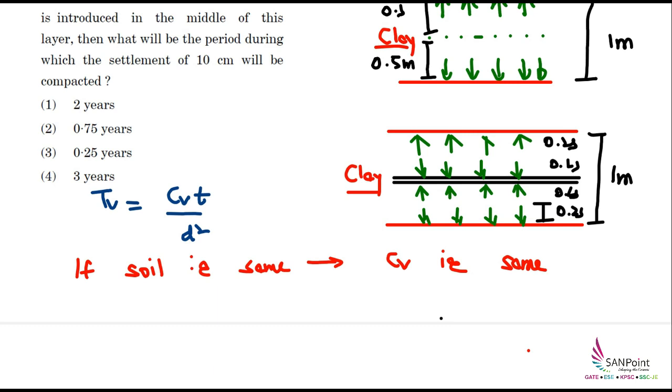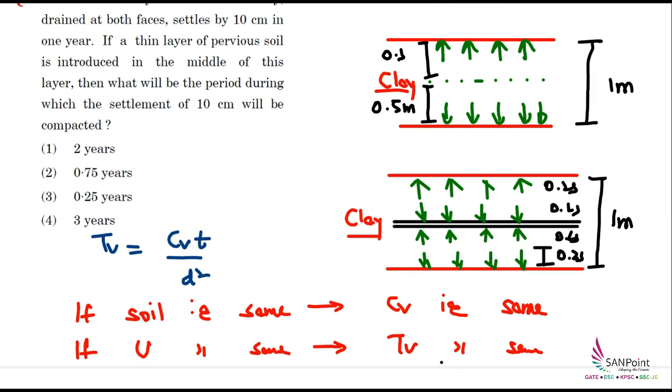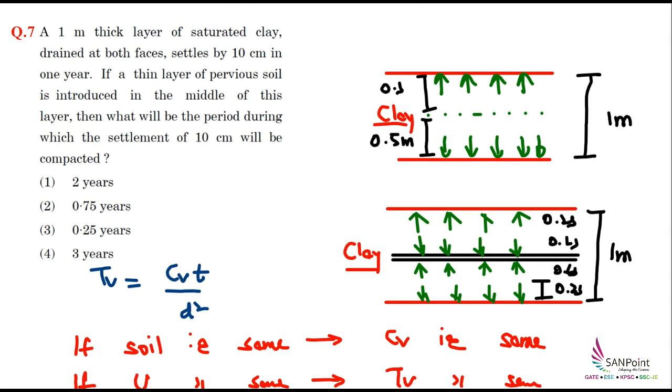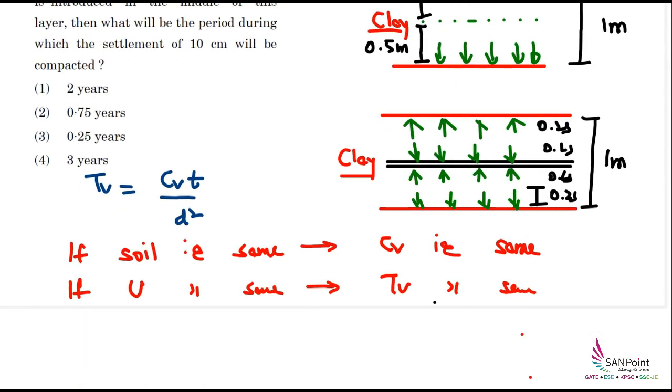And the second condition is if the degree of consolidation is same, then TV is same. Now here in this question, both the times we are seeing that the soil will settle by 10 centimeter. That means the degree of consolidation that we are observing is also same. So in this particular question, CV and TV values are same.